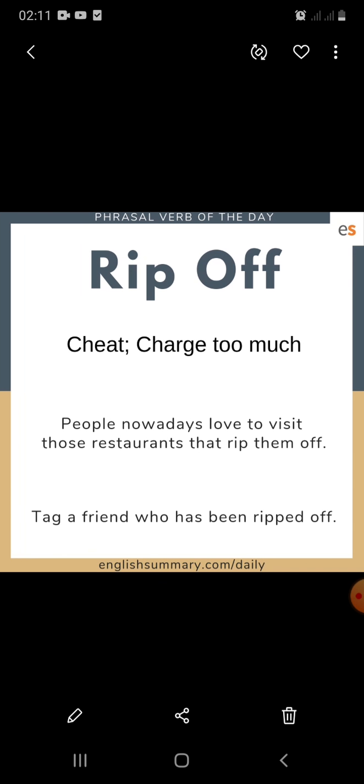And we also have rip off, to cheat or charge too much. People nowadays love to visit those restaurants that rip them off. Tag a friend who has been ripped off.